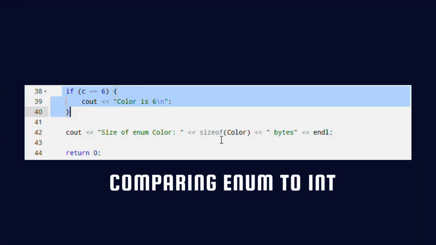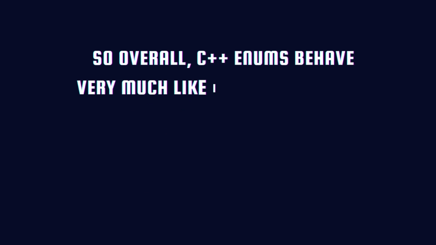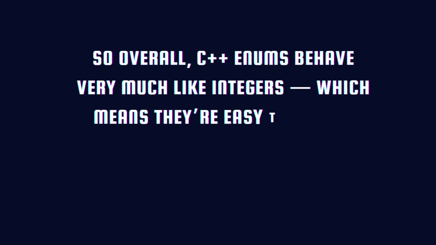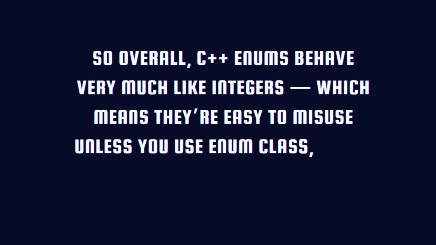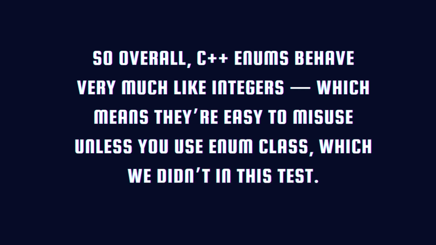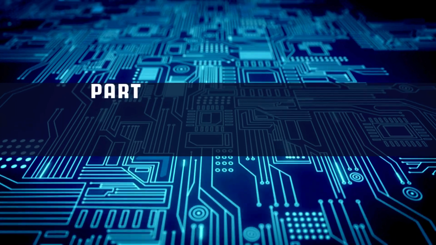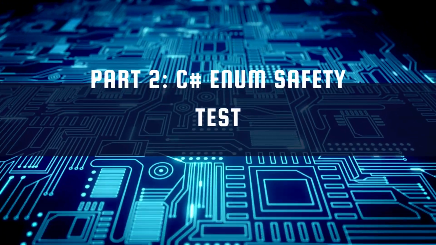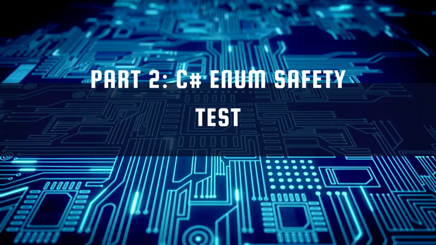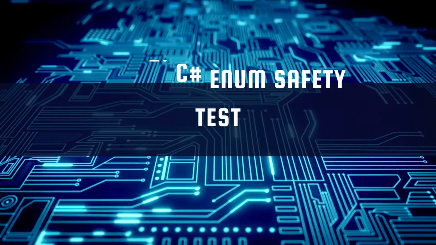Again, flexibility over safety. So overall, C++ enums behave very much like integers, which means they're easy to misuse unless you use enum class, which we did in this test. Part 2, C# enum safety test. Now, let's look at the same 10 operations in C#.